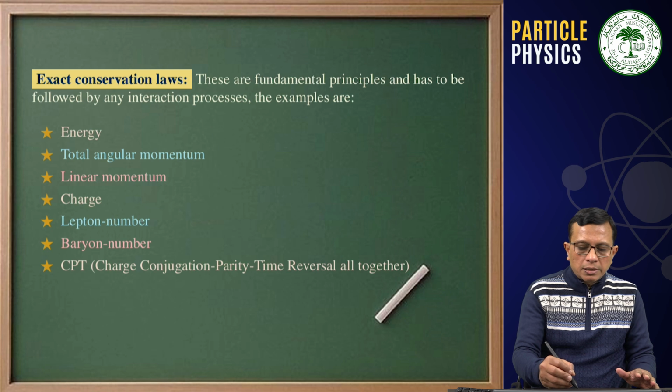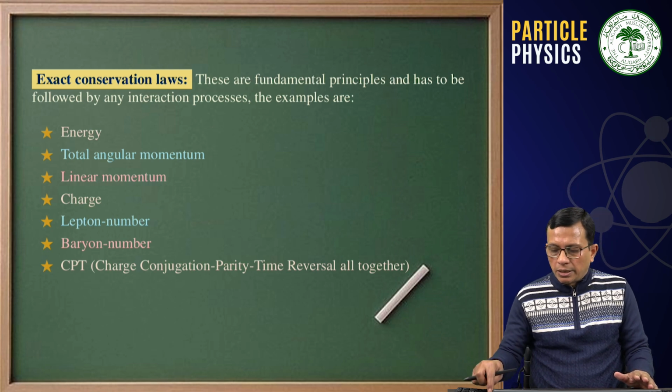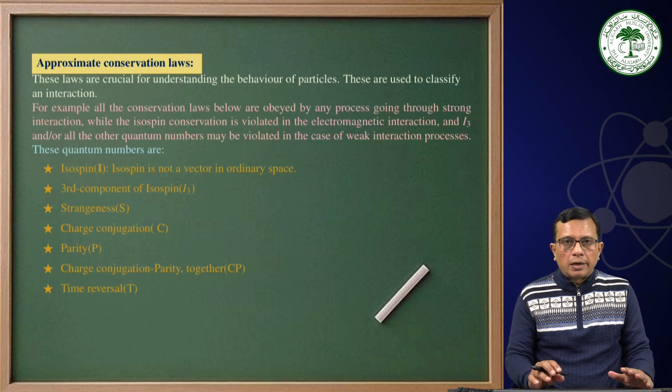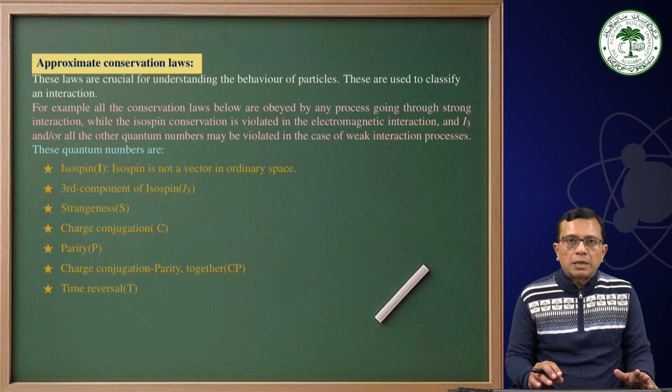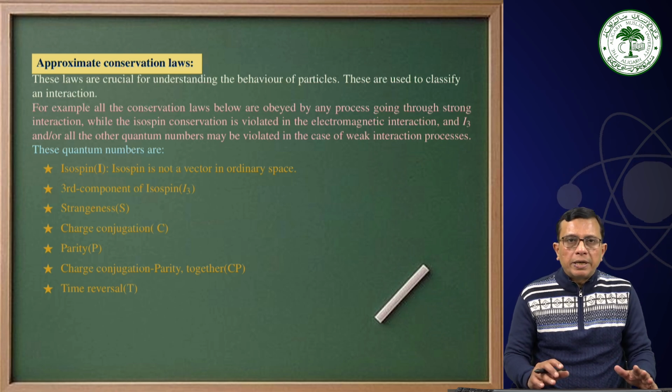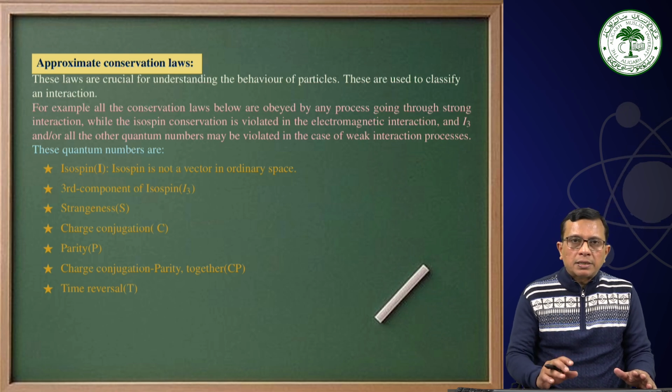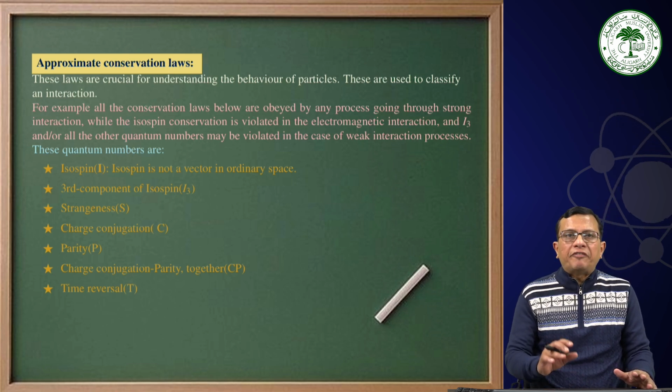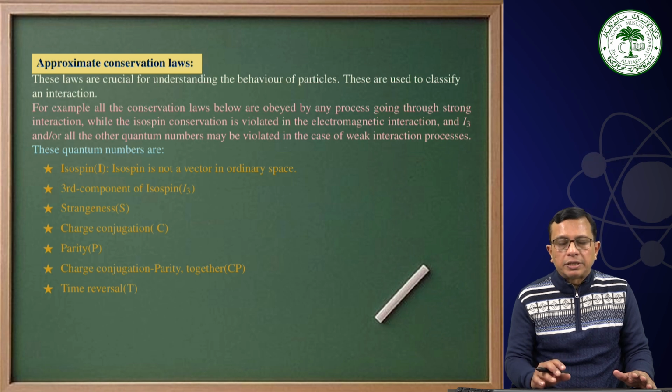Now let us start discussing the other conservation law, which is known by the name approximate conservation law. These have been introduced by us to understand or to classify the different interactions in nature.